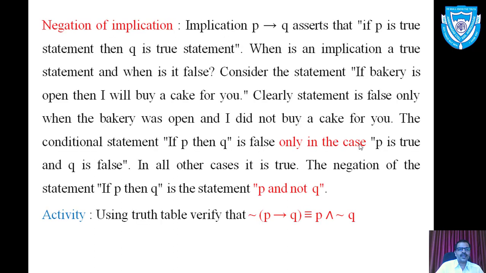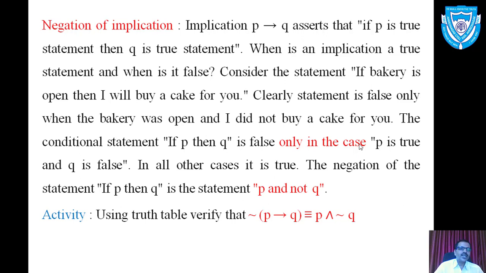Move to the next one. Negation of implication. We already know the implicational statement. Implication P implies Q asserts that if P is a true statement, then Q is a true statement. In implication, it always suggests that whenever P becomes true, Q is already true. No need to verify it. When is an implication a true statement and when is it false? That is the question.